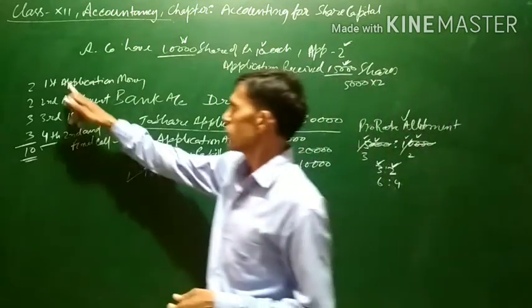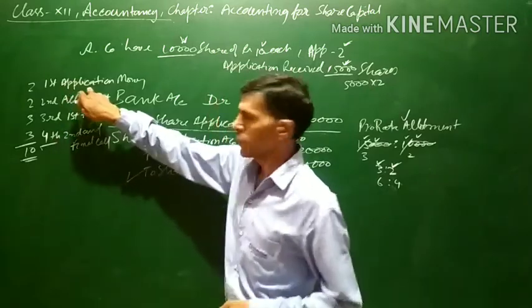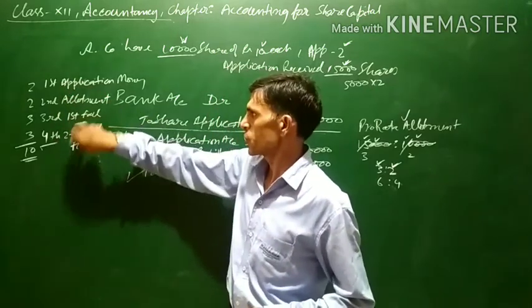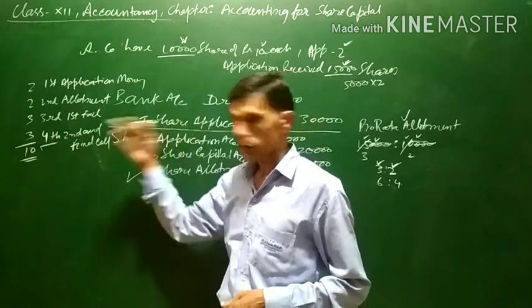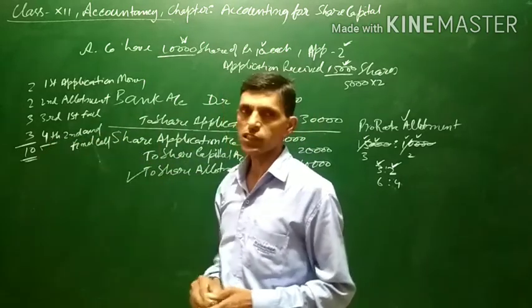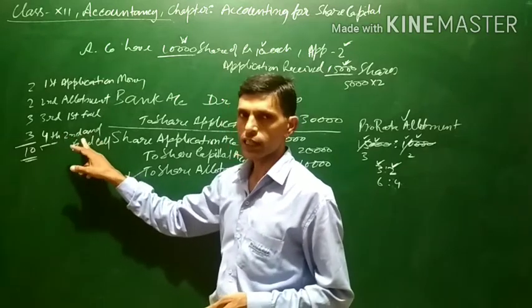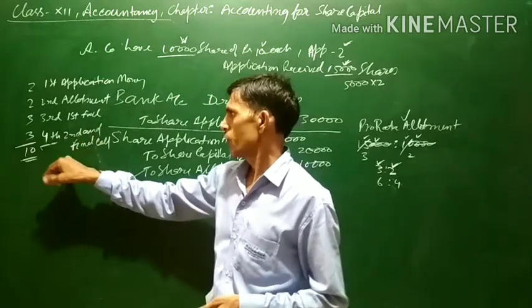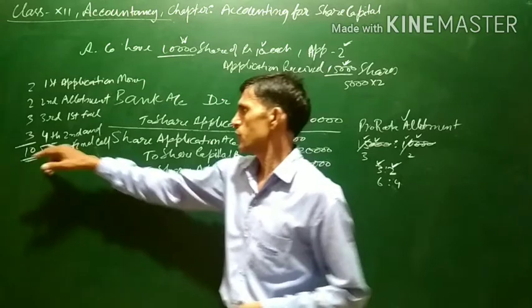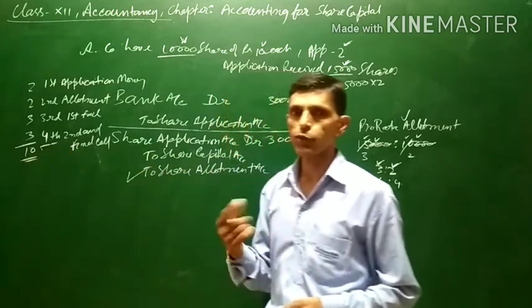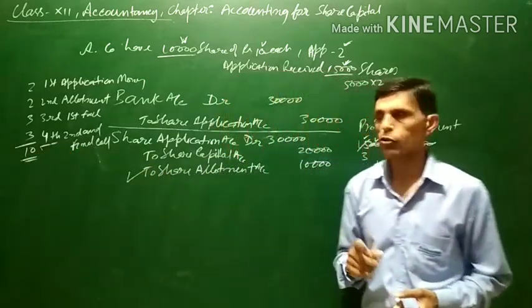So this is known as first installment, that is application, second allotment, third first call, and the 4th installment is the second and final call. If there is any further installment, then this will be only called second call, and the third call will be known as third and final call. Means if there is a 5th installment, then it will be called third and final call.